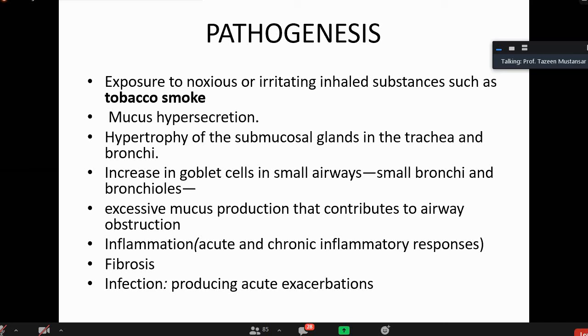Okay, increase in goblet cells in small airways. Small airways did not have goblet cells at all. What happened? Metaplasia occurred, and the few that were there increased in number. In small bronchi and bronchioles they are increased. Then they occur in excess. Now what did they do? They both work together hard and produce more and more mucin. More mucin was for the benefit of the wall.